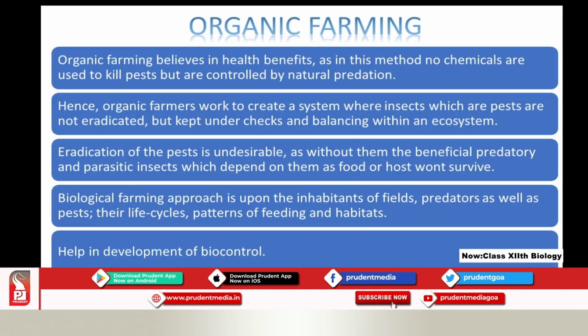Now, eradication of the pest is undesirable, as without them the beneficial predators or parasitic insects which depend on them will not survive. I have already told you this. Biological farming depends upon the inhabitants of the fields, predators as well as pests. This is very important.